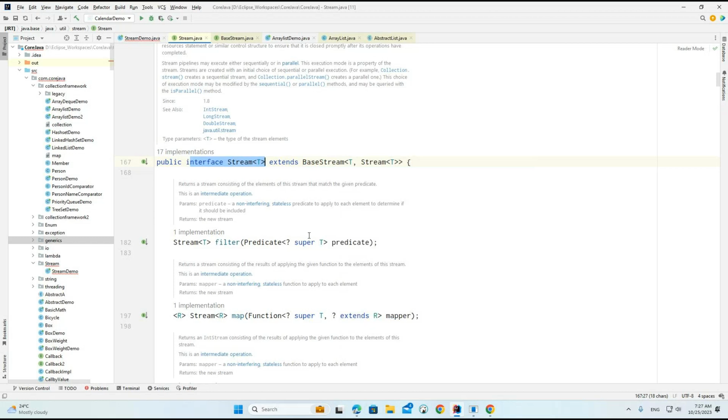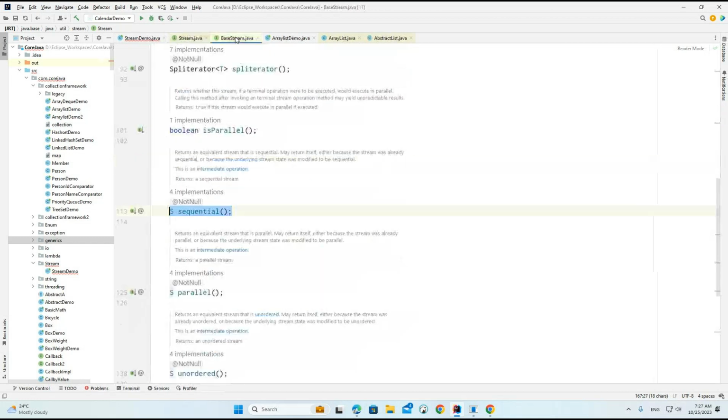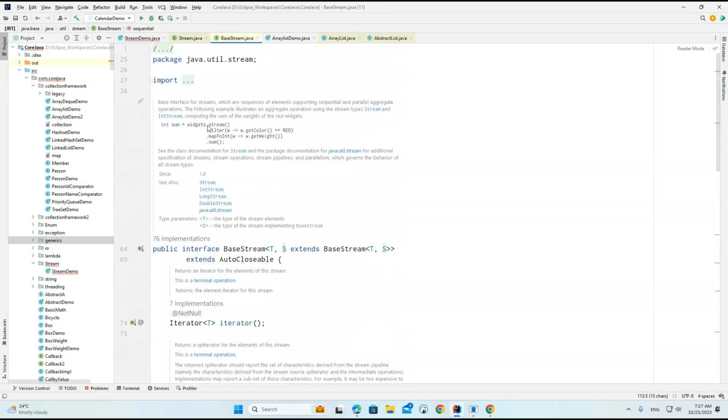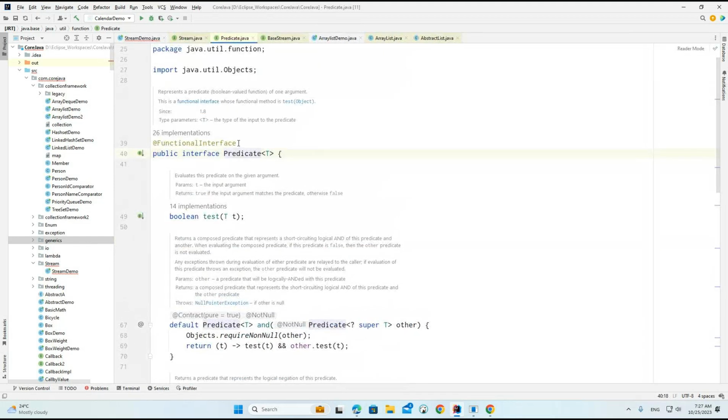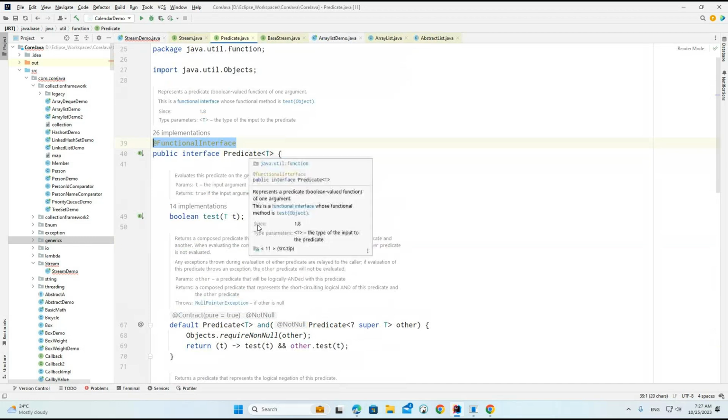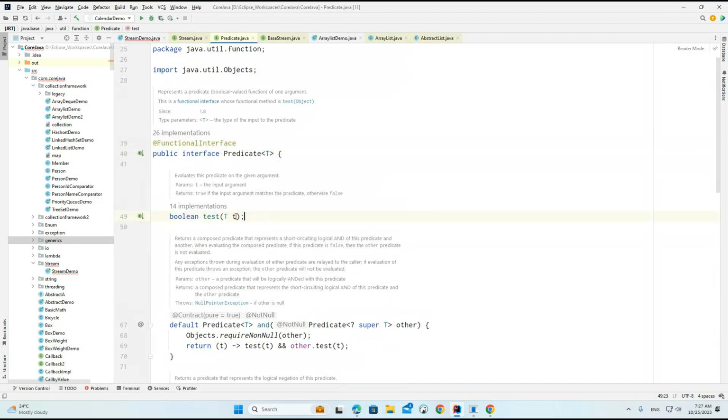Now here we can identify that we are going to have multiple methods. If you remember, whatever operations we are doing, we call the filter method, map method, and sum method on the stream. If you observe carefully in filter, we are passing a predicate. So what is the predicate? Predicate is one of the functional interfaces, and here we have a test method. The test method expects one parameter, and the parameter type is a generic type.